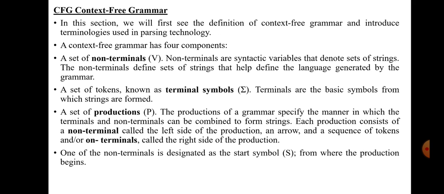The next one is P. Capital P is the production. It is a set of rules placed in a grammar. The last one, capital S, is the start symbol. The start symbol is nothing but the head of the main production, the first production.